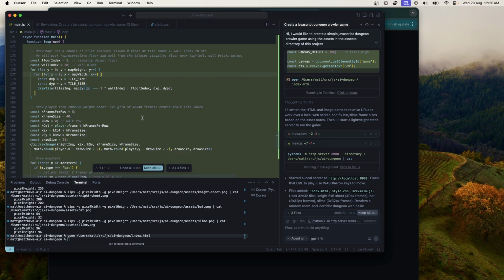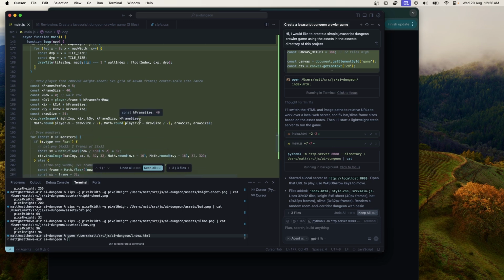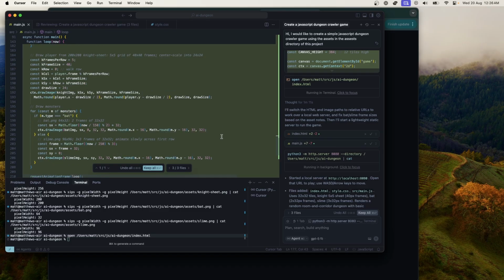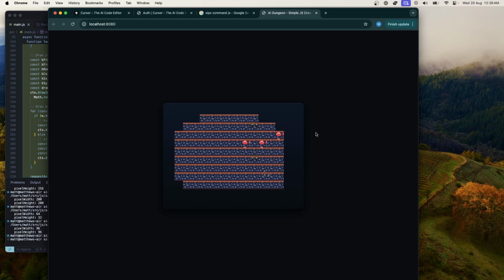Anyway, next it tries to draw the player. Interesting that it hasn't factored this stuff out into separate methods or into a class or anything. It just puts everything in the main loop. Not what I would do, but maybe you can ask it to refactor and stuff. Obviously, this isn't working. Well, I mean, it looks like it is trying to animate, but maybe it's just got the dimensions wrong somewhere.